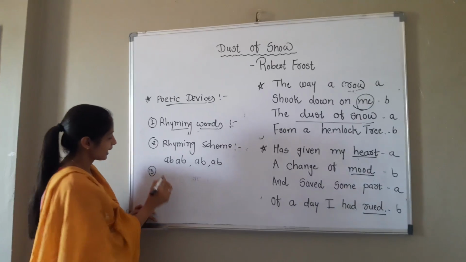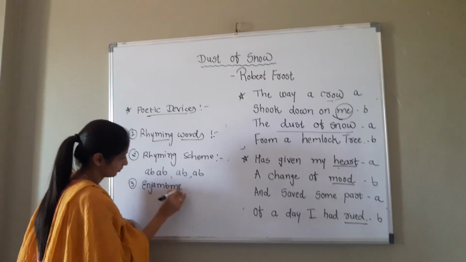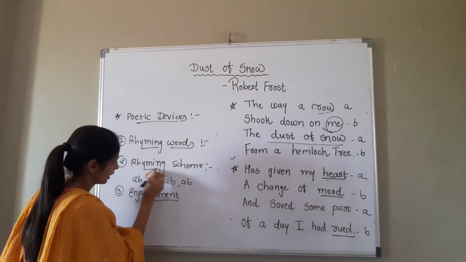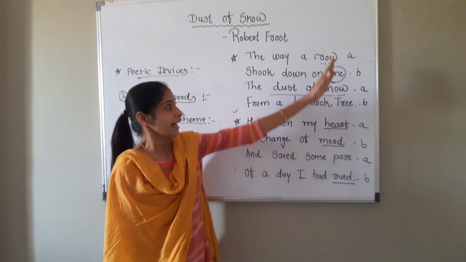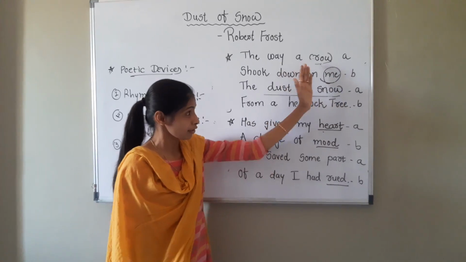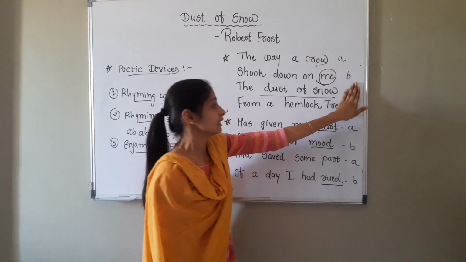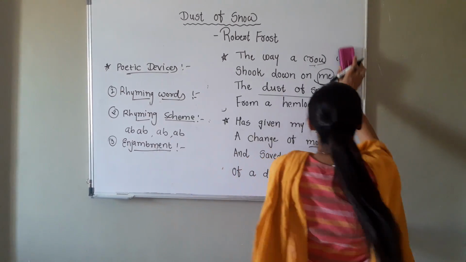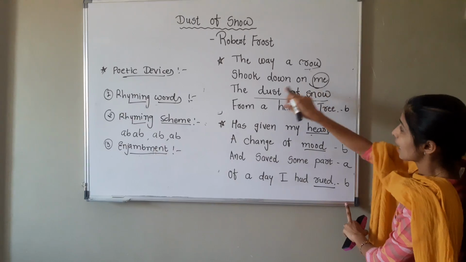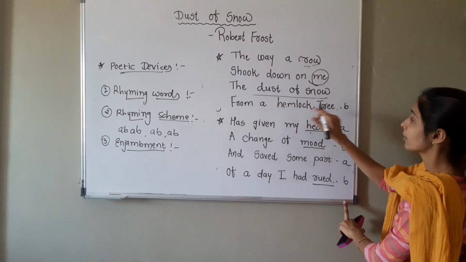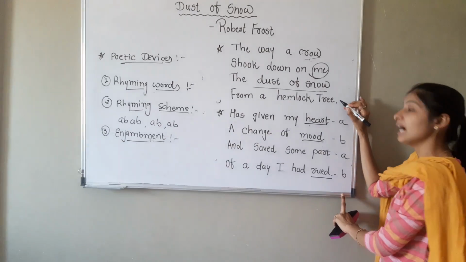Third point is enjambment. What is enjambment? At the end of each line, no punctuation marks are given. That is the example of enjambment. Here, see, "the way a crow shook down on me the dust of snow from a hemlock tree." The poet has used only a full stop at last, at the end of the stanza.